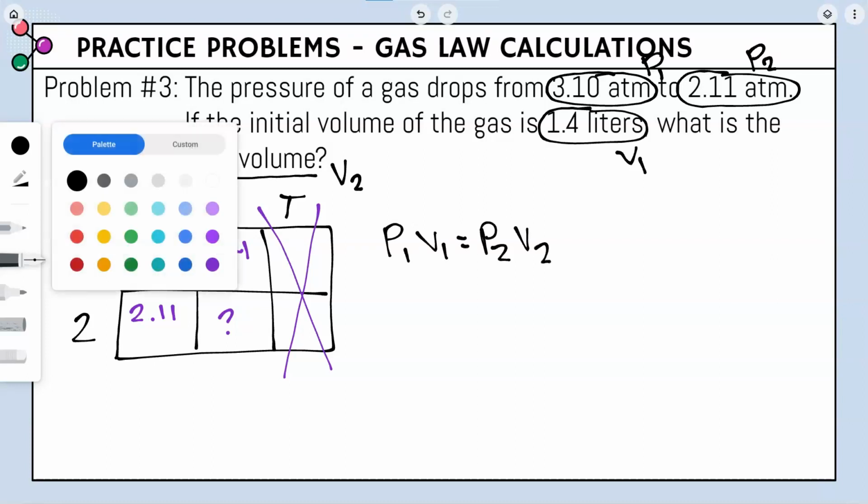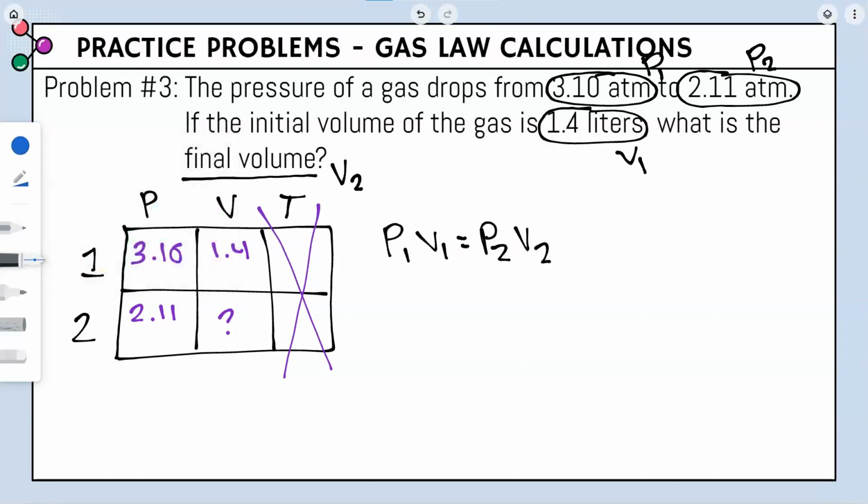So let's go ahead and plug in everything that we know into this equation. So P1 is 3.10 times 1.4 equals our 2.11 times V2, which we don't know. Now for this gas law, Boyle's law, it's not a fraction equals a fraction, so we would skip the cross multiplication step, and we'll go right into divide to both sides.